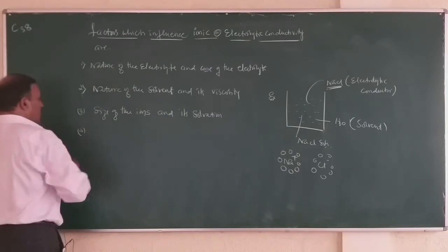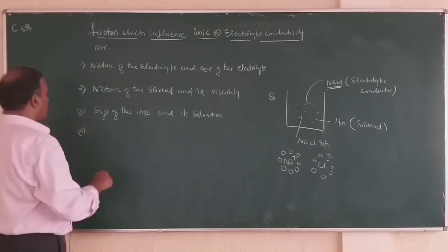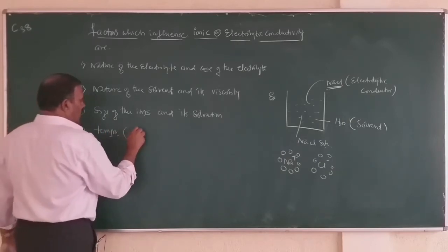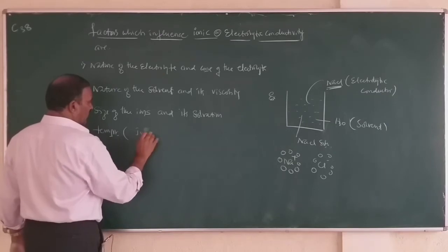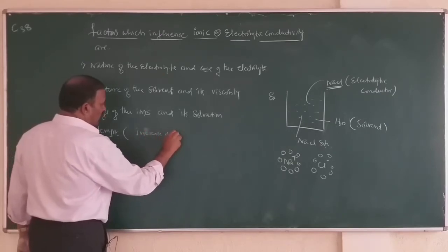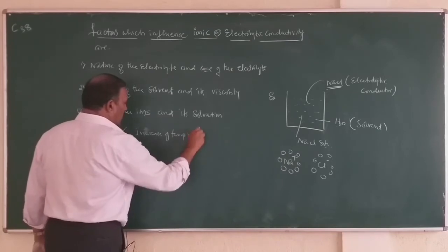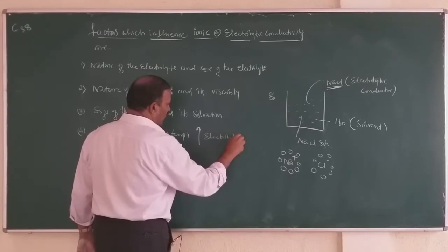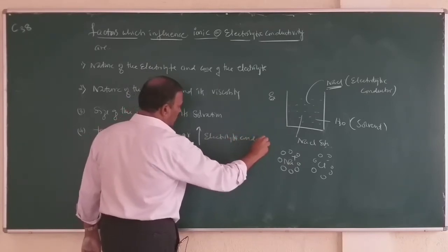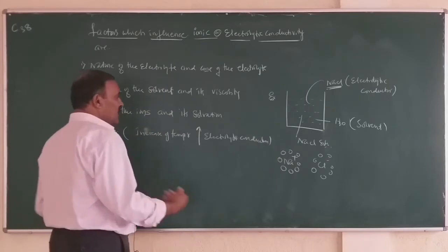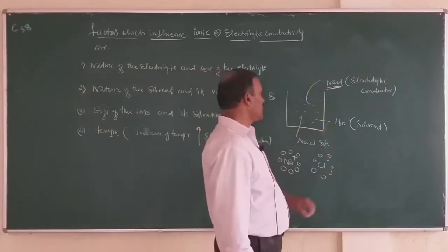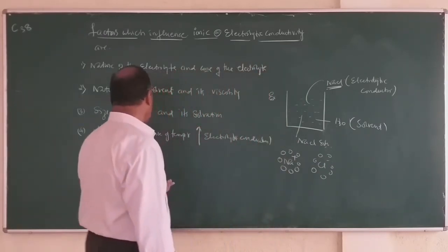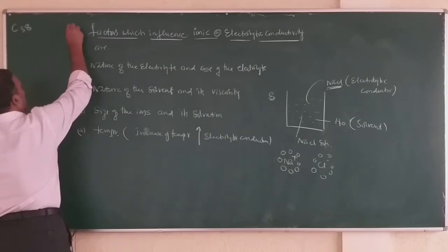And the last factor which influences conductivity is temperature. So, what is the effect of temperature? Increase of temperature increases electrolytic conduction. Increase of temperature increases the dissociation of the electrolyte and the number of ions increases and hence conductivity also increases. So, this is also important.